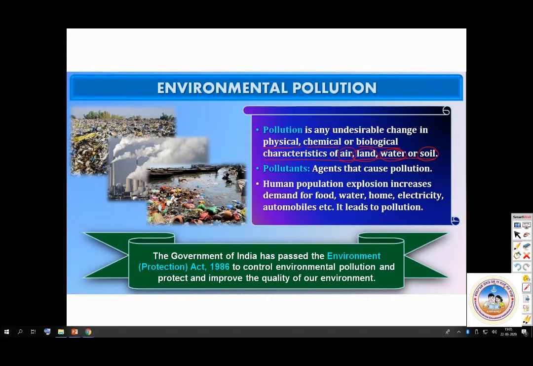Then, what are pollutants? Pollutants are the agents that cause pollution. Then, the human population explosion increases demand for food, water, home, that is space, electricity, automobiles, etc., and it leads to pollution. So, the Government of India passed the Environment Protection Act in 1986, which is important, to control environmental pollution and protect and improve the quality of our environment.